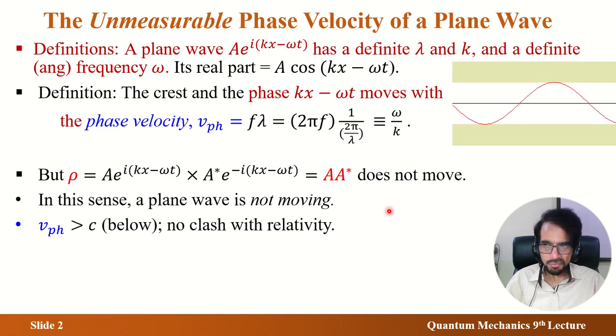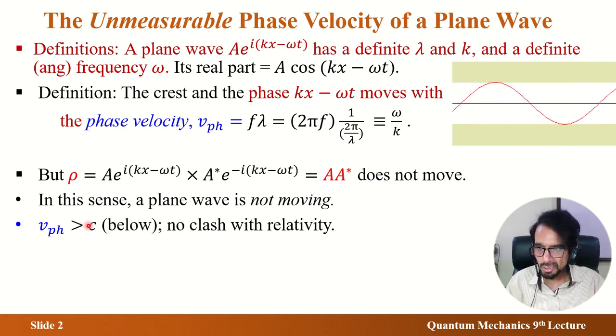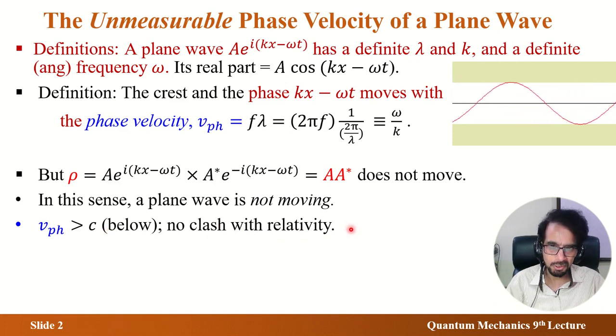And since it is not moving, there is no physical condition on it. It can be greater than the speed of light, but that's no clash with relativity. There is no visible clash with relativity. You can't measure anything there. That the phase velocity can be greater than the speed of light is a known thing. If you ask me in a comment, I can tell you, just a 2-3 line derivation is there, that phase velocity can be greater than the speed of light for an ordinary particle.